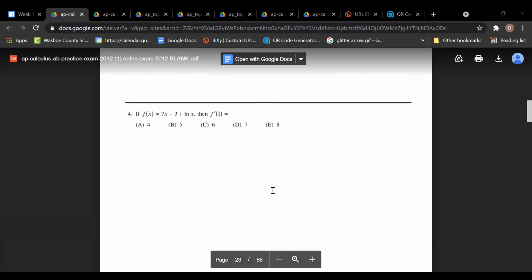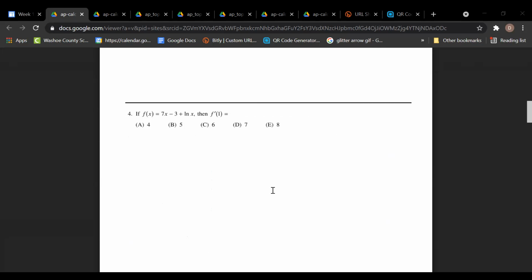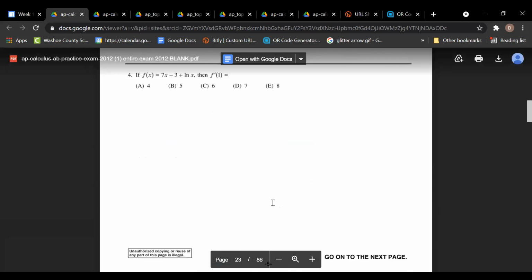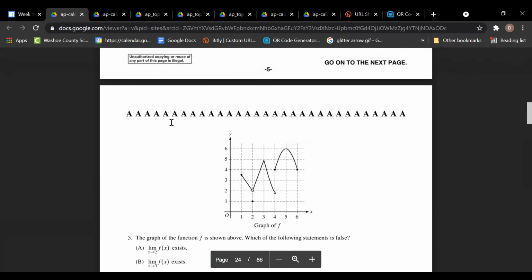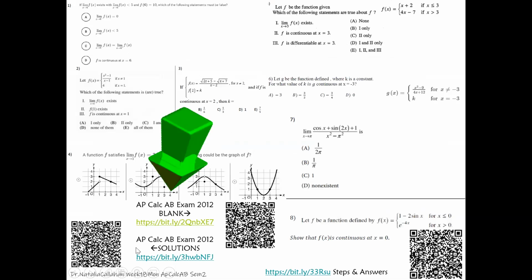They obviously use a lot of paper on this. I didn't print it out for you guys because I believe it's like 86 pages, so I didn't think it was necessary. Let's just try to save a tree. If you need the answers for it, the answer is going to be right here where it says solutions, with this QR code.